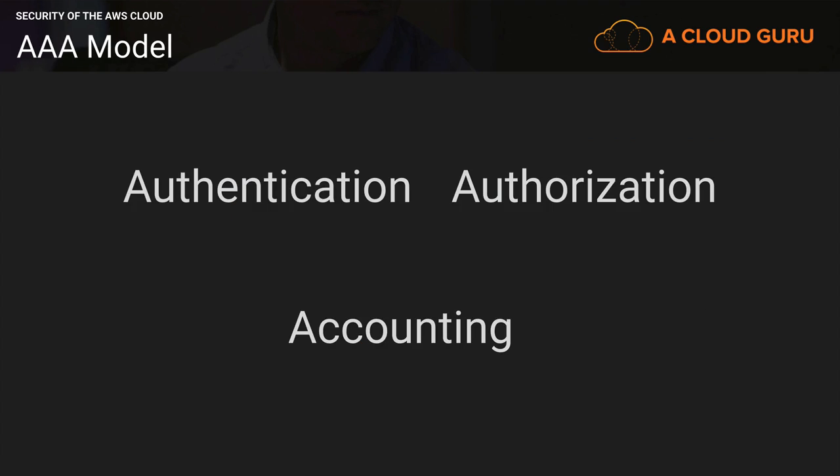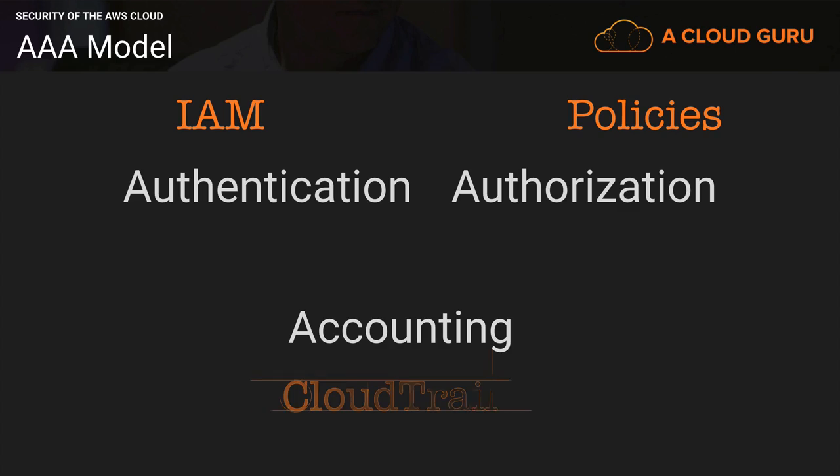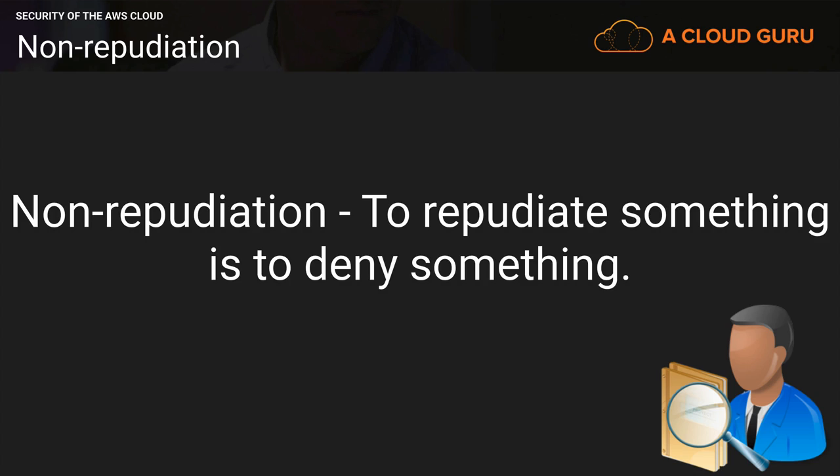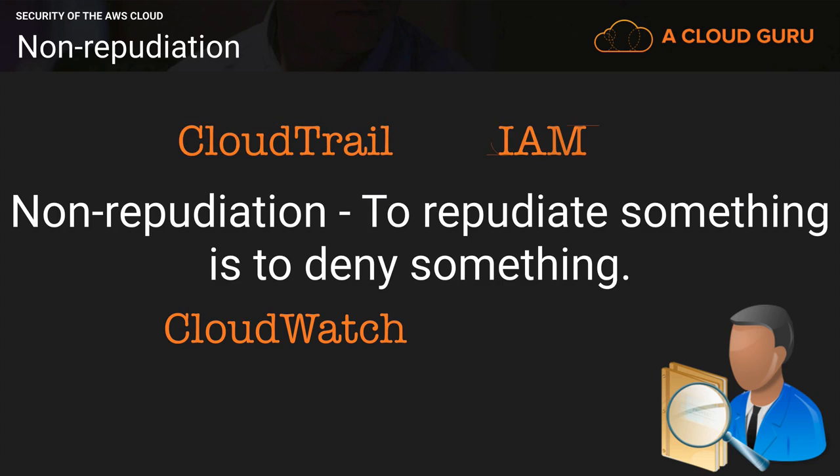Moving on to the AAA model. The AAA model stands for authentication, authorization, and accounting. Authentication will be things like identity access management. Authorization will be things like policies. Accounting will be things like CloudTrail. And then non-repudiation: to repudiate something is to deny something. So non-repudiation is the inability of someone to deny what it is they did. We can use services such as CloudWatch, CloudTrail, IAM, and multi-factor authentication.